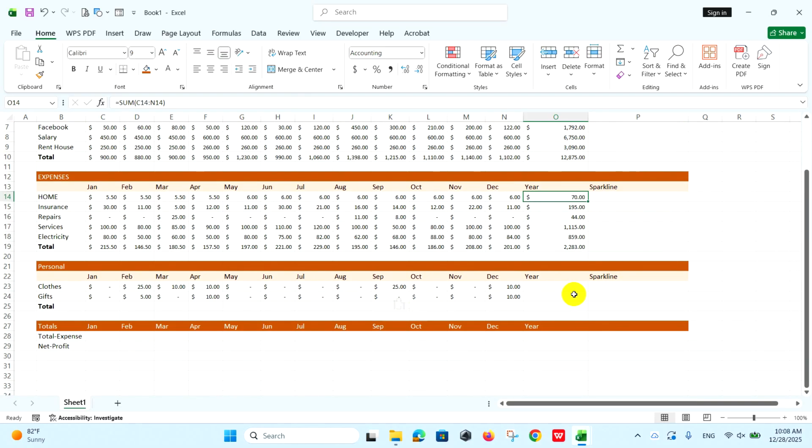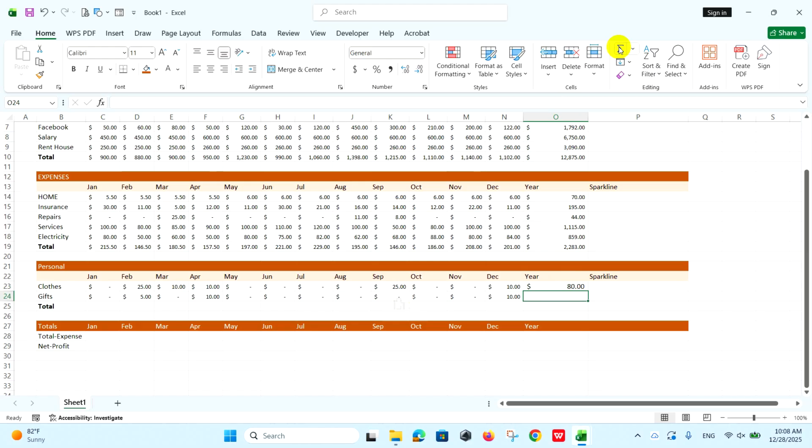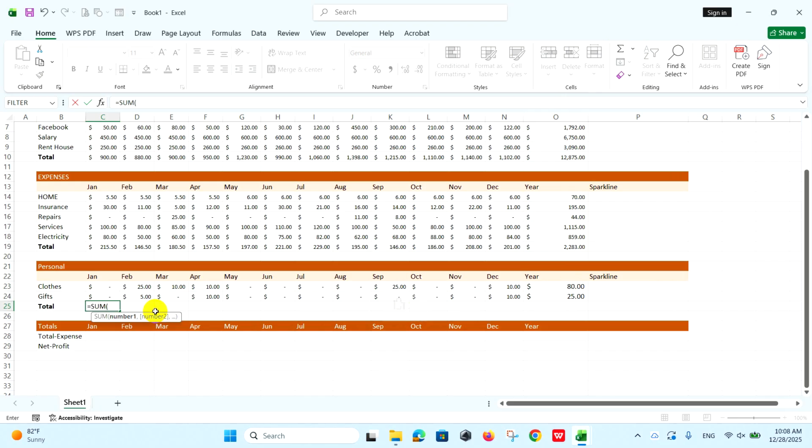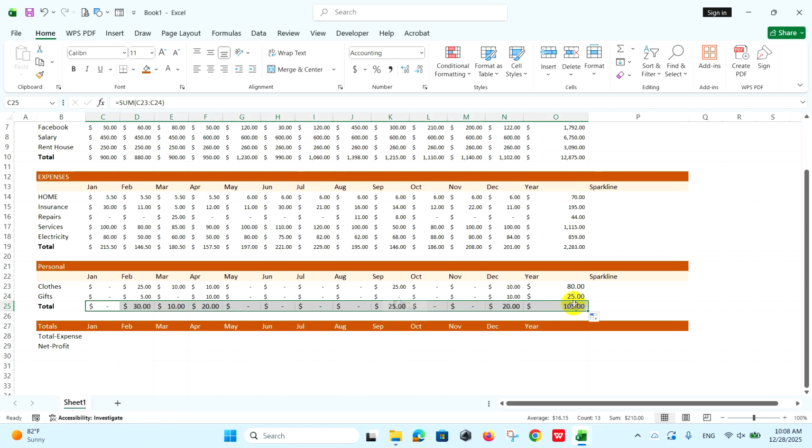Second expense category. Repeat the process by selecting the cell and using AutoSum to total the next section. Using the SUM function, you can also manually type the sum function. Whether you use the AutoSum button or type the function yourself, the result is the same. It adds up the values in the selected cells.